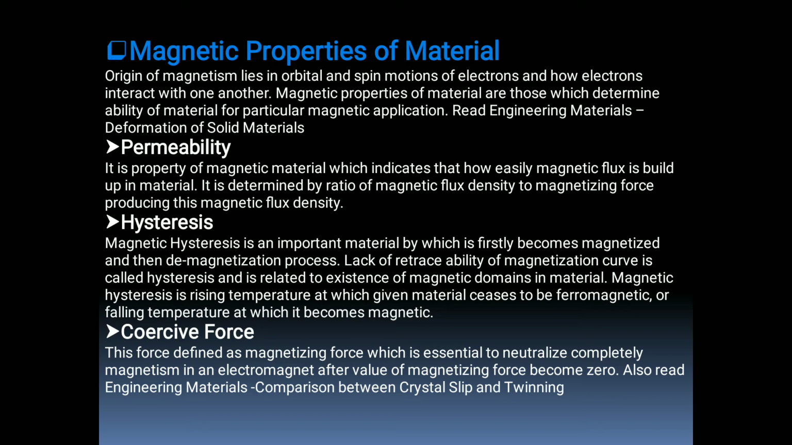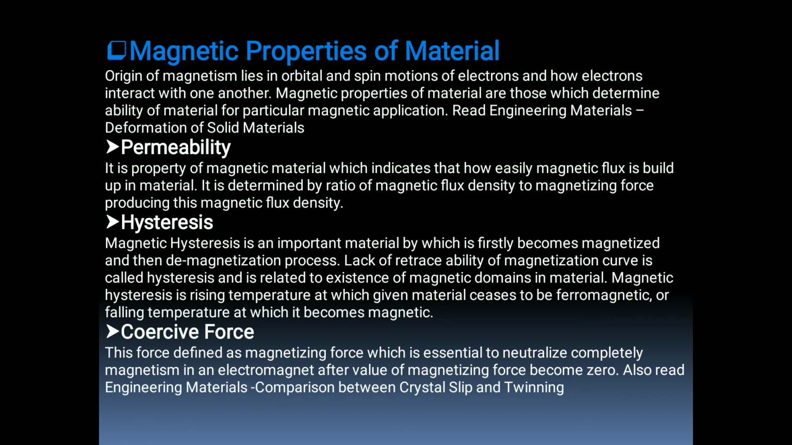First is permeability. What is permeability? It is the property of magnetic materials which indicates how easily magnetic flux is built up in the material. Also it is determined by the ratio of magnetic flux density to the magnetizing force producing this magnetic flux density. This is permeability. Then the second magnetic property is hysteresis.